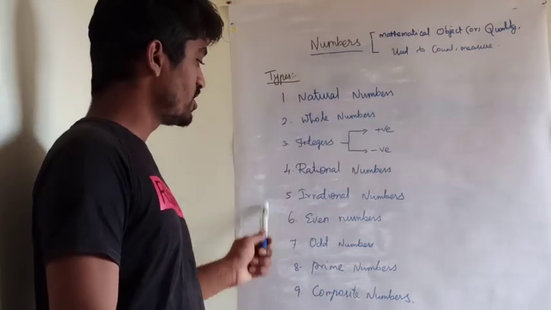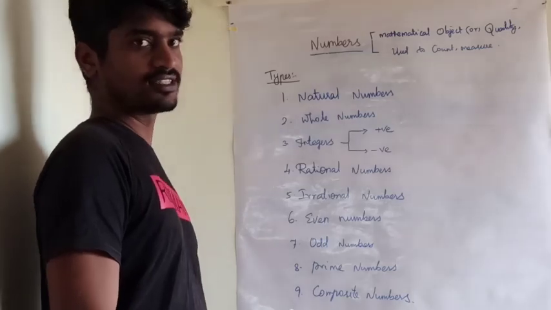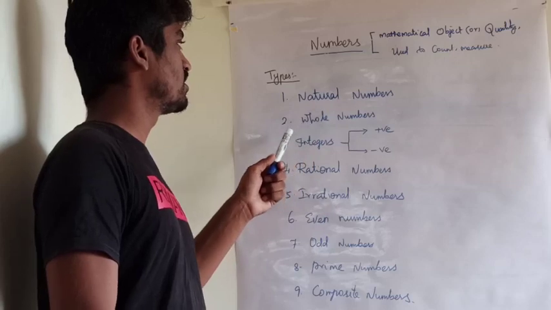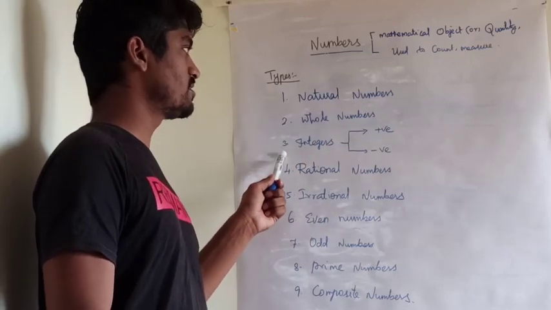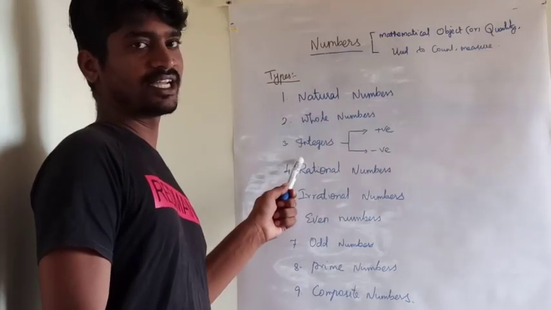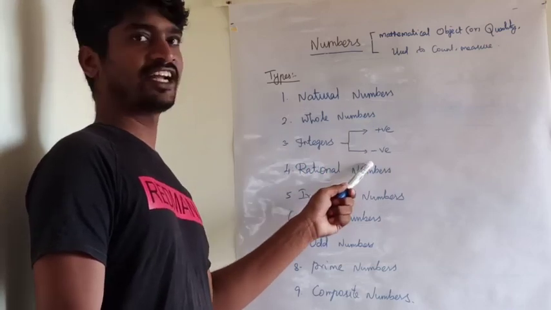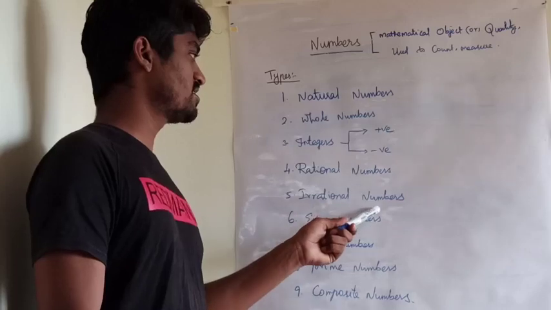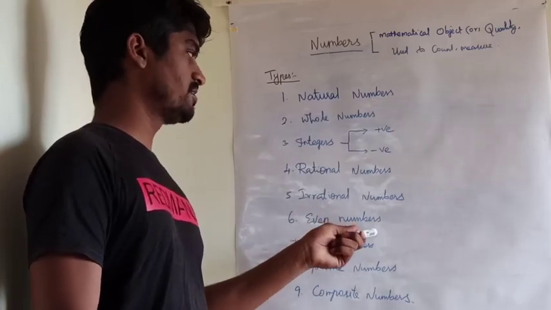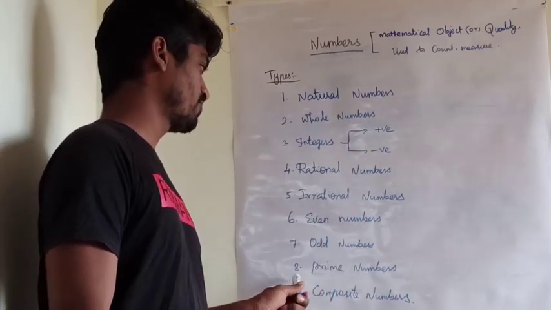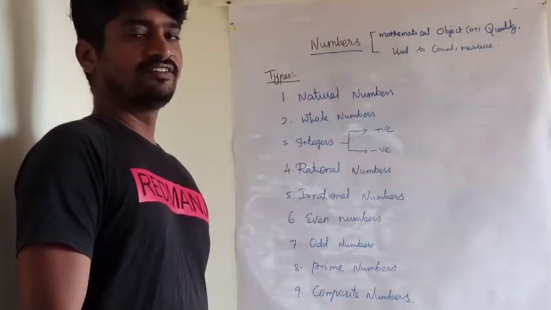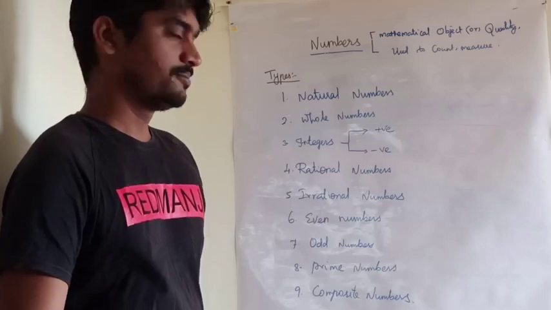We are mostly using 9 types of numbers. The first is natural numbers, then whole numbers, third is integers. Integers may be classified into two types, positive integers and negative integers. Then rational numbers, fifth is irrational numbers, then sixth even numbers, seventh odd numbers, eighth prime numbers and ninth composite numbers. Let me see the types one by one.